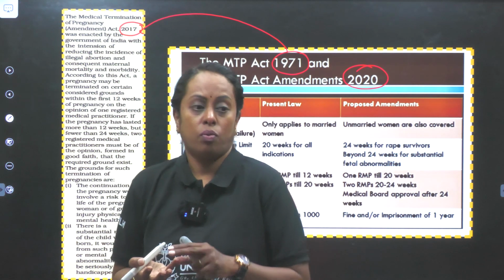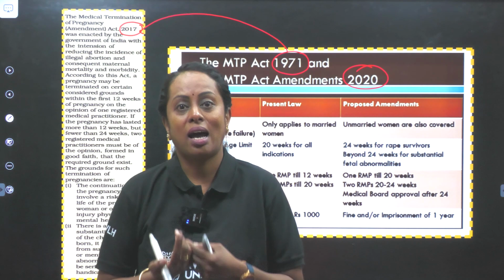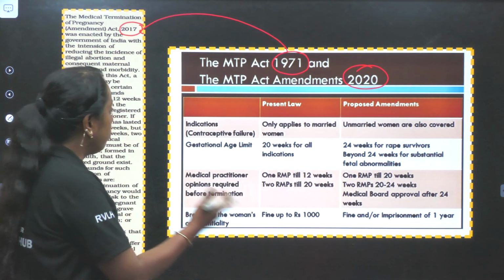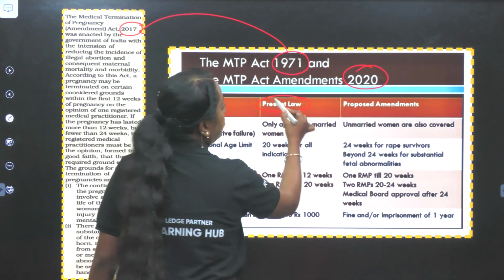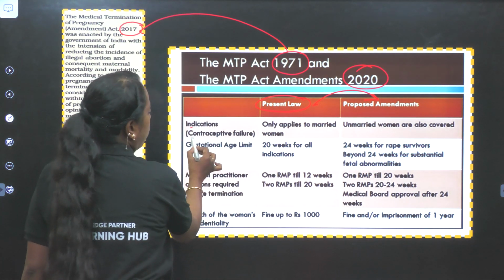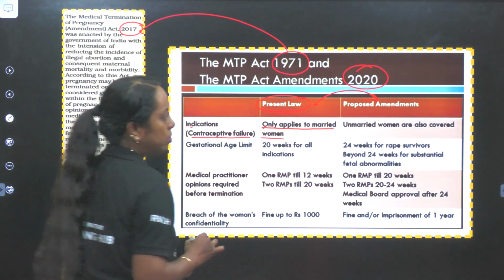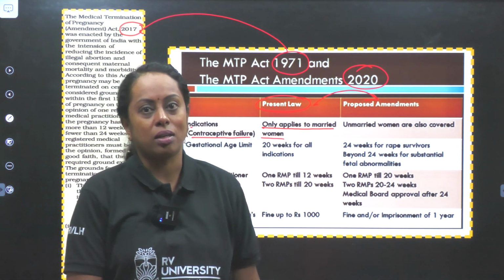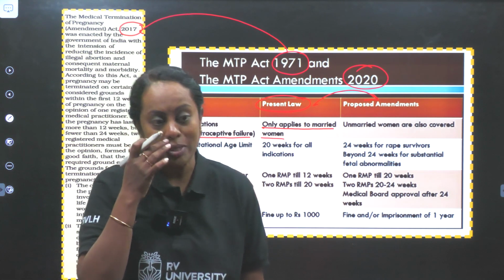Now, why should we do MTP? Please understand there are certain cases. I will read and explain along with it. See the present law and what changed. First they said contraceptive failure only applies to married women. Now, you know that when rape occurs at a young stage or any stage, this has become one of the worst things happening around the world.